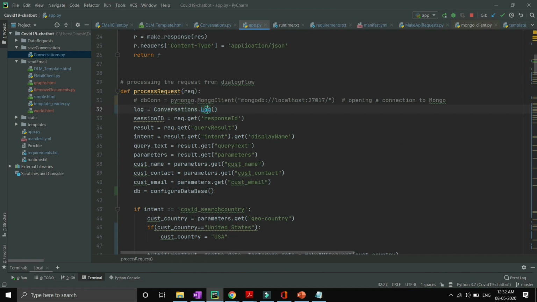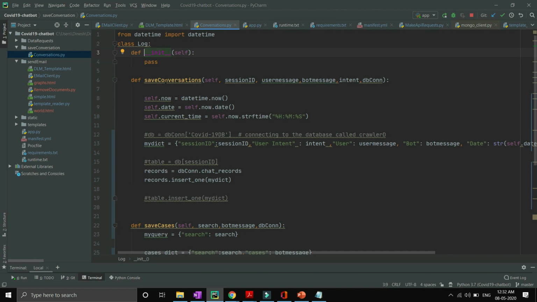Inside the log class I have created a method save_conversation, which is responsible for saving the user and bot conversation. You will see that it is taking the session ID, user message, bot message, the intent of the user, and the DB connection. So what is the DB connection?